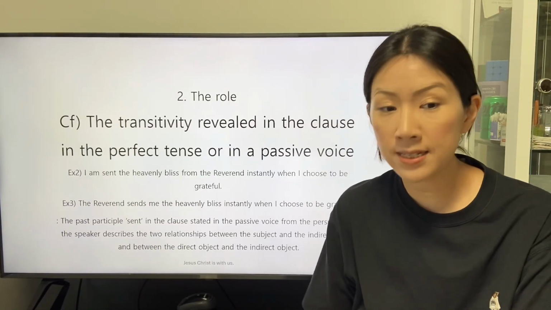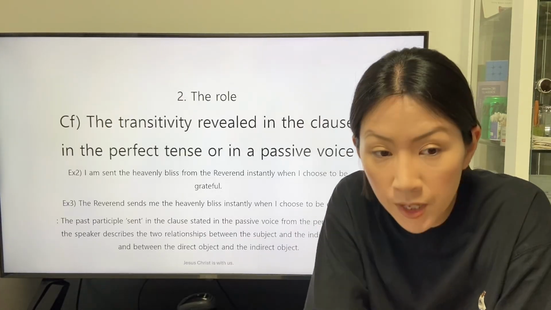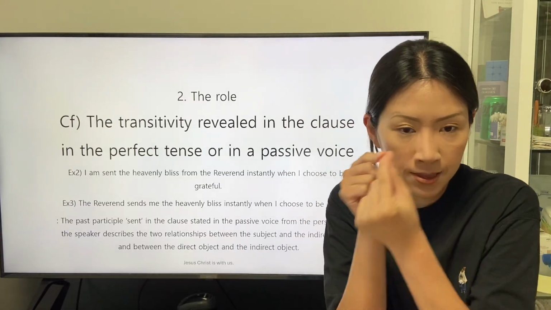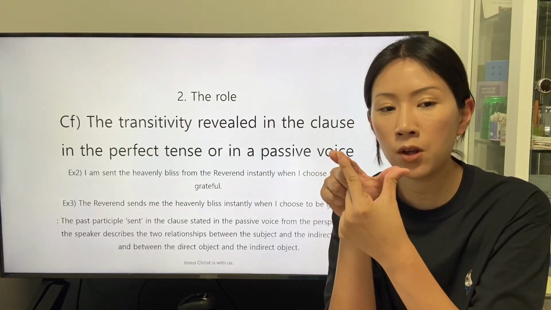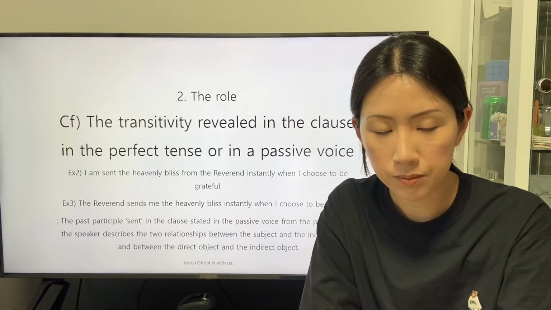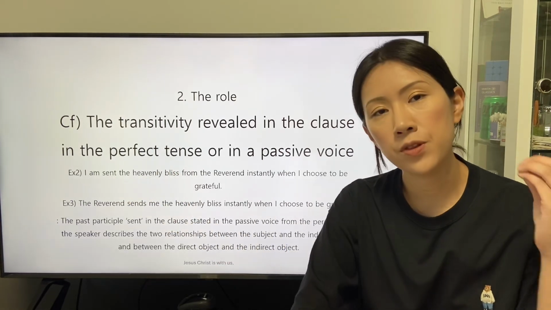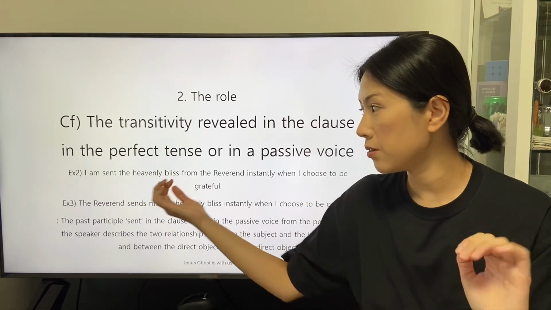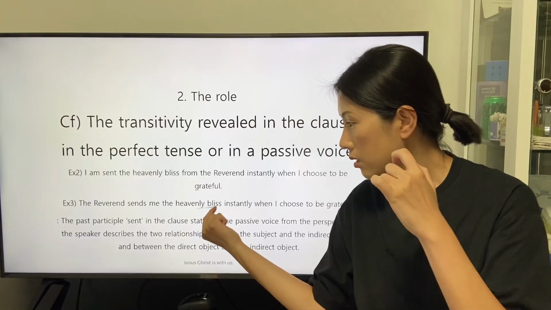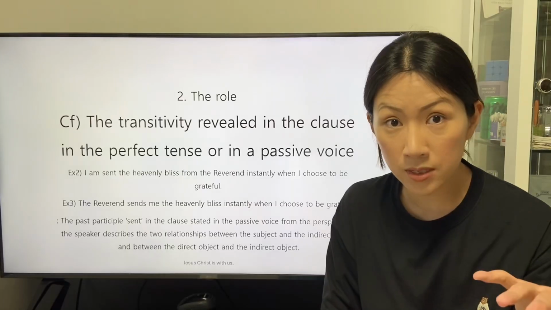The past participle sent in the clause stated in the passive voice from the perspective of the speaker describes the two relationships between the subject and the indirect object, and between the direct object and the indirect object. The object of the subjective complement in the clause stated in the passive voice is the direct object in the clause stated in the active voice.